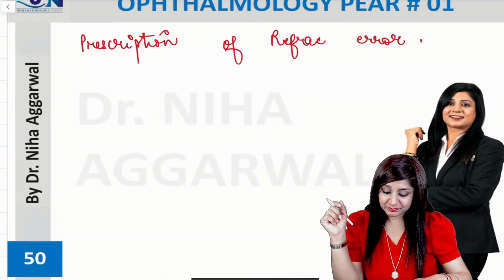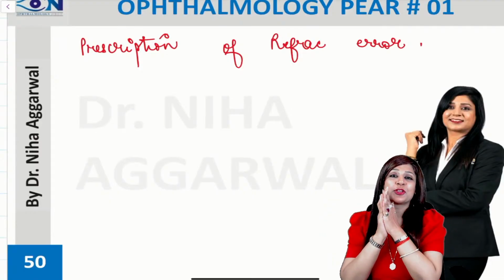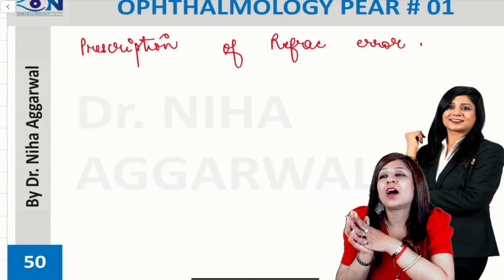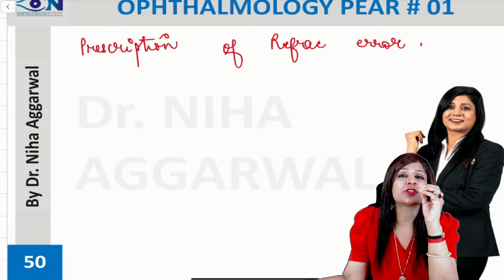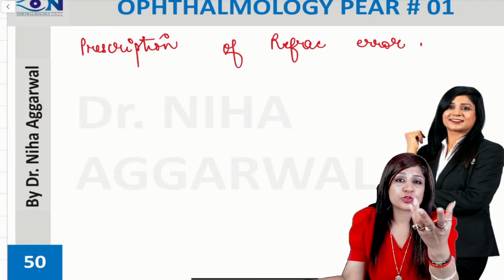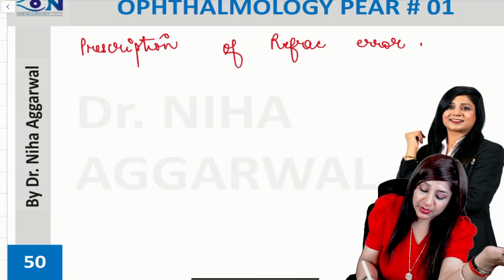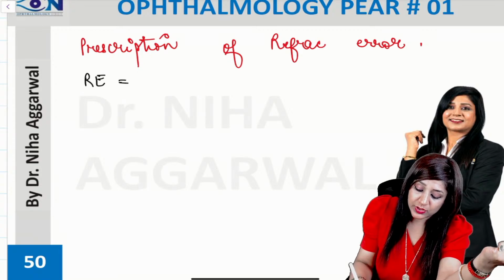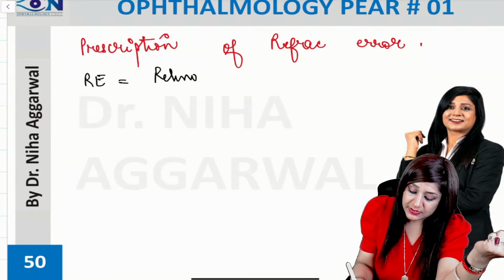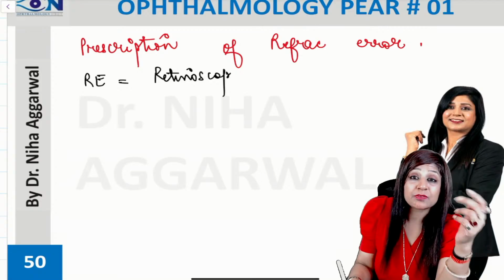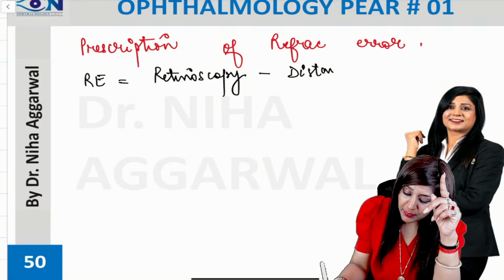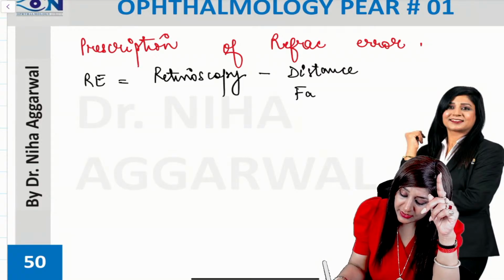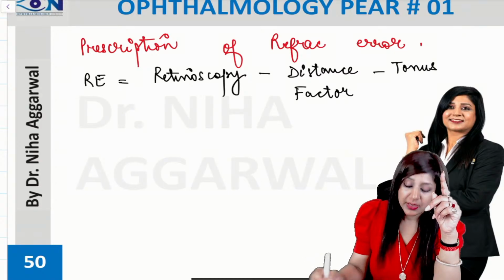Then last but not the least, a very important thing: how to calculate the refractive error. Whenever it comes to the calculation of the refractive error from the retinoscopic finding, always remember that refractive error is equal to the retinoscopy, which will be given to you, minus the distance factor, minus the tonus. This is the total formula.